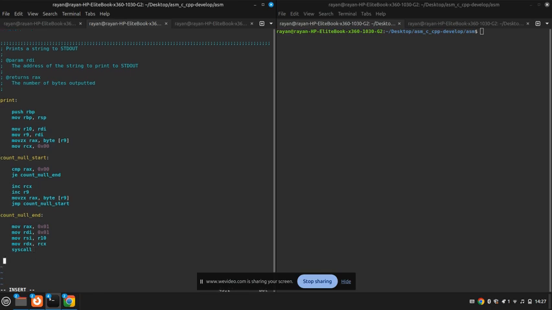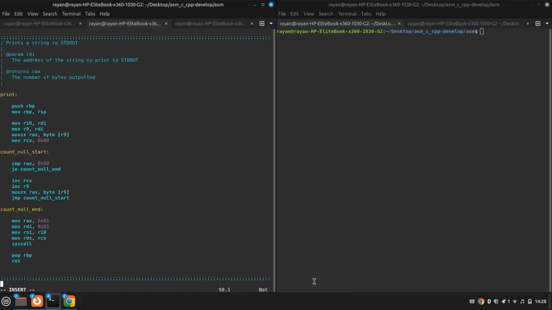And then we do a syscall. Okay. And then after that, we do pop RBP, and ret. And these two lines will just exit the procedure. Okay. Now we move on to the exit function. So the description will just be exits the program.